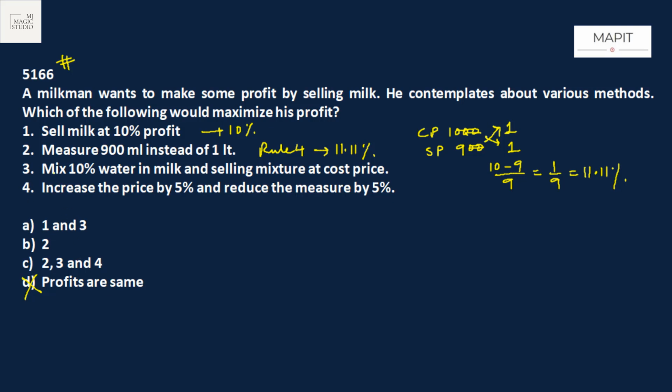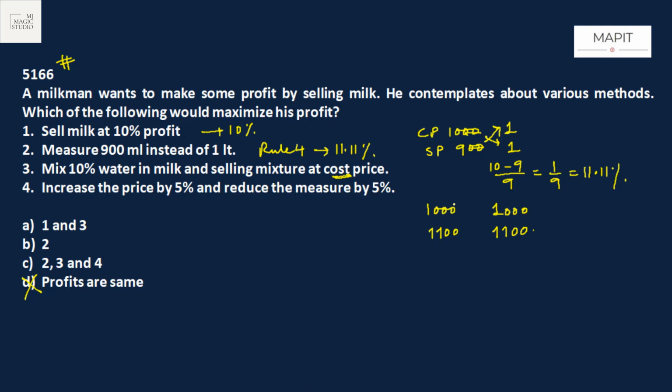Number 3, mix 10% water in milk and sell the mixture at cost price. Suppose you have bought 1000 ml for 1 rupee. You have mixed 10% water in it, that means now it has become 1100. Suppose you have bought this for 1000 rupees. Now you are selling 1100 at the cost price. That means you are selling this for 1100.